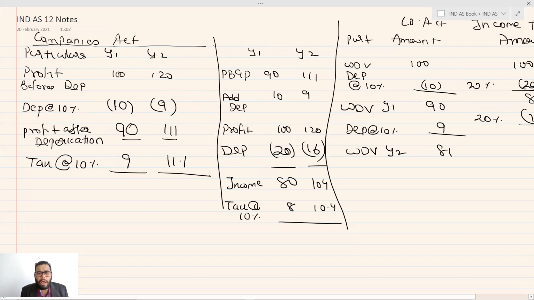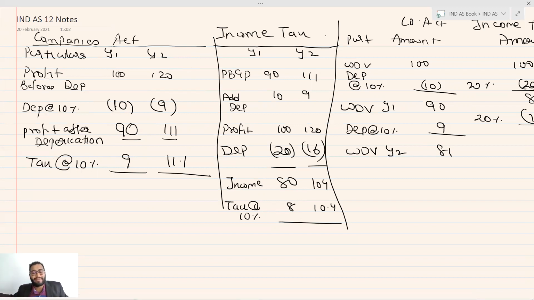So if we are making a provision and paying another amount, then someone can question that you are making a provision at 9 and you are paying at 8, then you are making over provision, over accruals. It can be the case. Okay, we can say that we are making over accruals like 9 and 8, then why are we doing that? We should record our profit at tax at 8 only, then we shouldn't record at the 9.